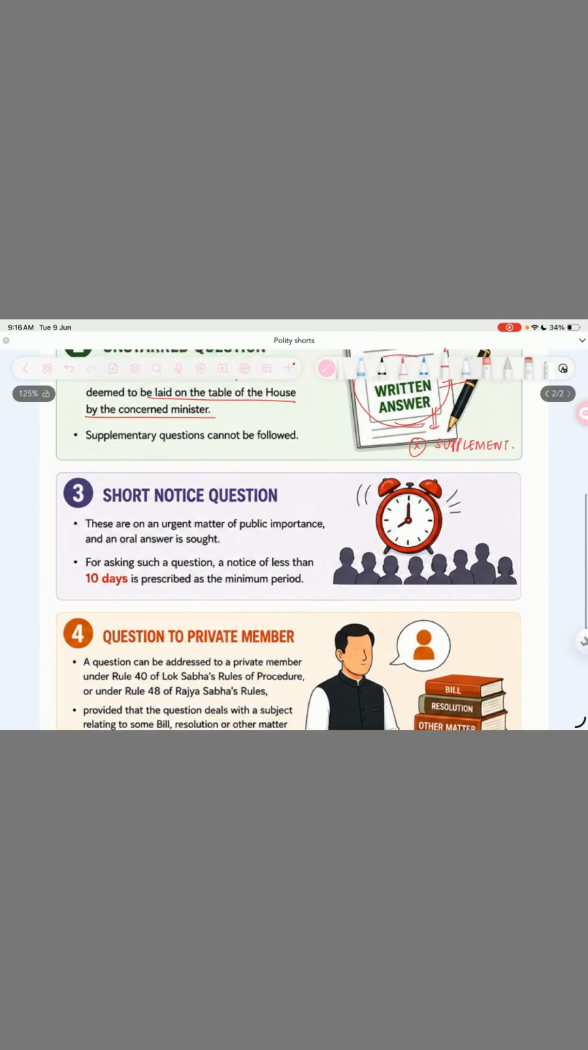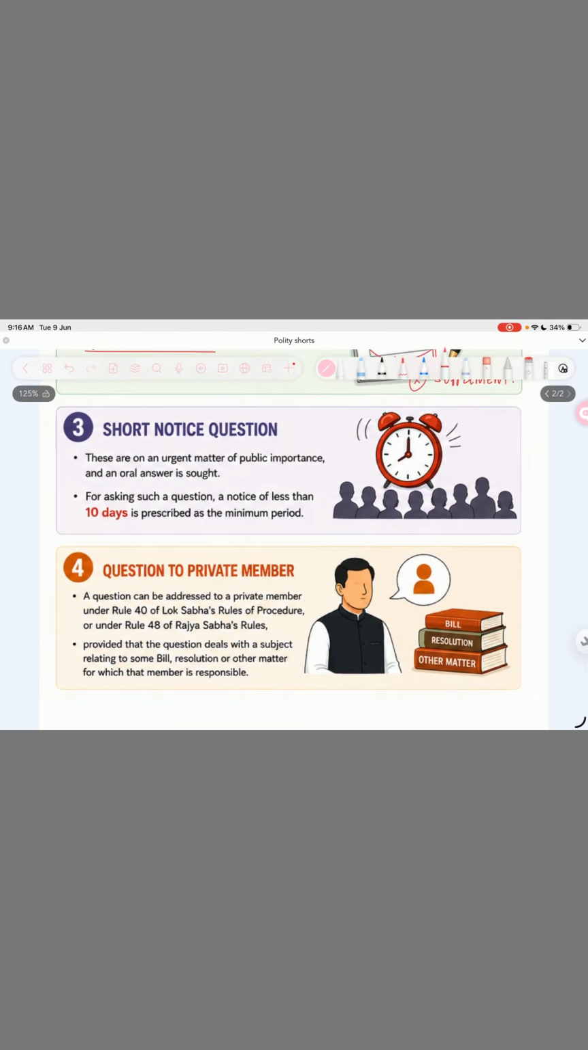The third one is a short notice question. A short notice question is basically asked on any matter which is of public importance and requires immediate action to be taken or immediate notice to be brought in the parliament. That is for which a short notice question is asked. And for asking this question, a notice of less than 10 days is prescribed as a minimum period. In general cases, it is 15 days, but here it is 10 days.